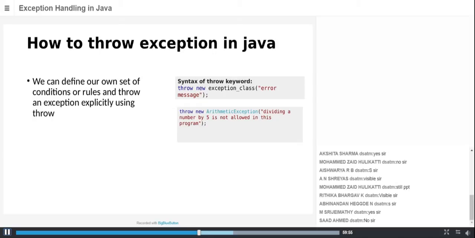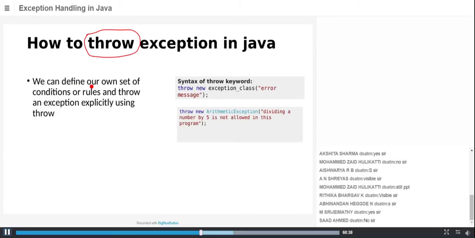But in the starting class itself, we came across how to handle an exception. It means we need to cause an exception, we have to throw that exception, then we need to catch that exception and handle it. Is it right? But still, we have not used throw at all. By default, if you have any statement in a block that is going to cause an exception, Java will know to throw that exception. You need not mention it explicitly. Suppose you want to throw an exception yourself, then you have to use this keyword called throw.